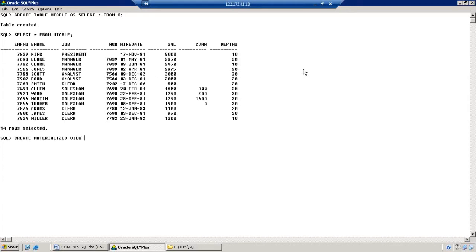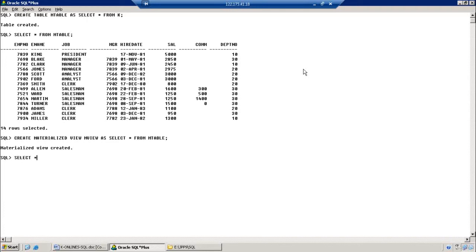Create materialized view, view name MView as select from M table. This is our table. Now I create a materialized view. Then the system clearly shows the materialized view is created, right?